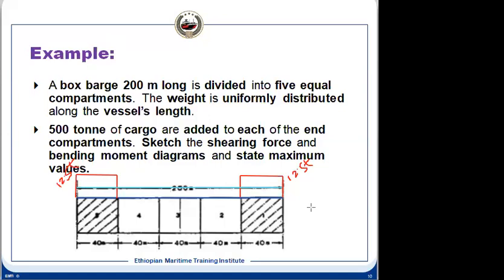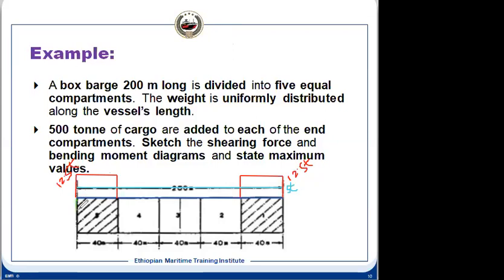Now we deduct. Once we deduct, what will happen? At this point, this is 5 tons. So if you deduct from here to here, how much will you get? 12.5 minus 5 will give us a value of 7.5. And this 7.5 means the mass is more than the buoyancy.